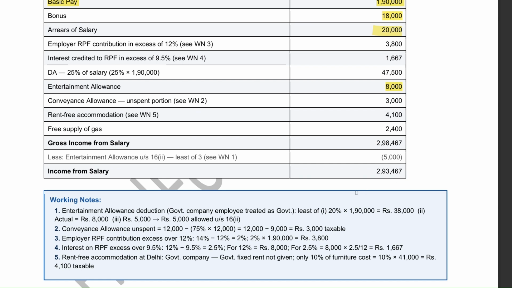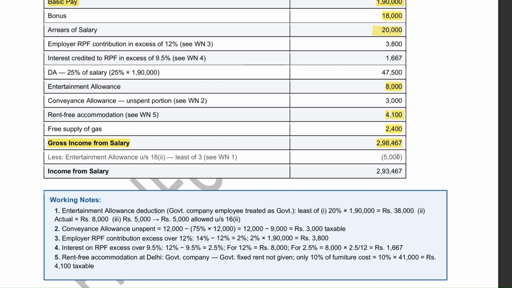So the deduction allowed is 5,000. Conveyance allowance of 12,000 is partly used, so 25%, that is to say 3,000, is taxable. Then move to perks, where rent-free accommodation gives furniture value, 10% of 41,000 equals 4,100, and free gas gives 2,000, of which 400 is taxable.